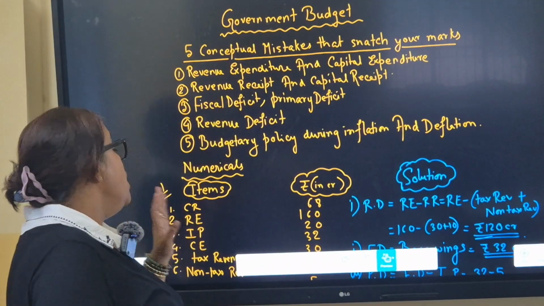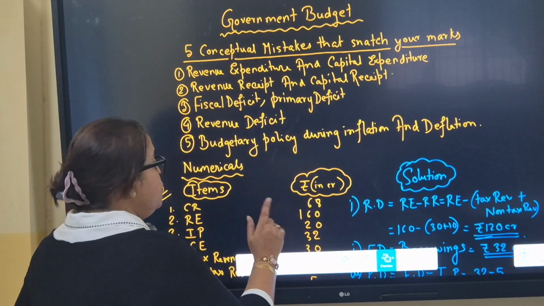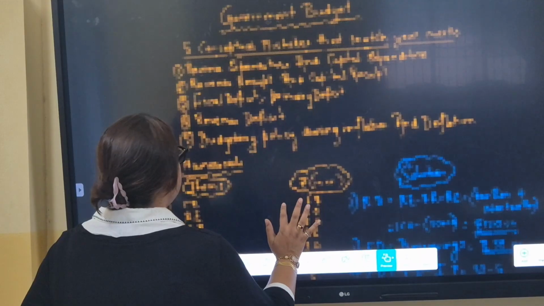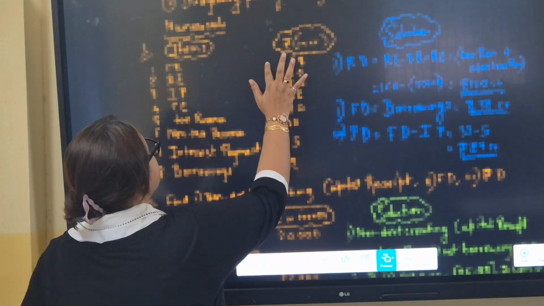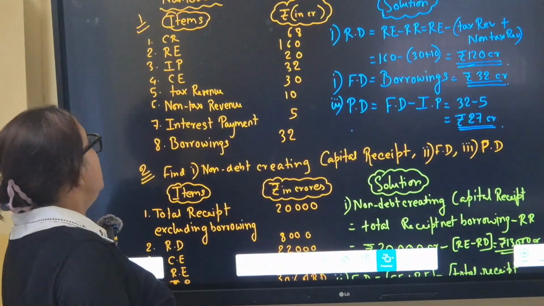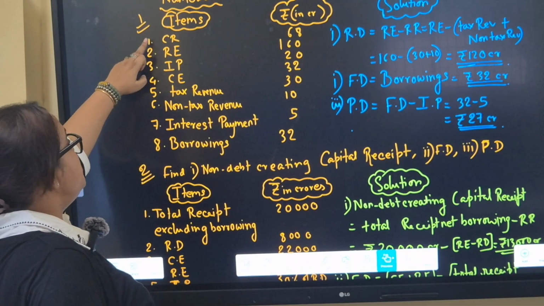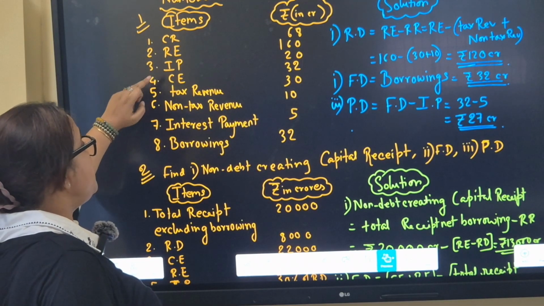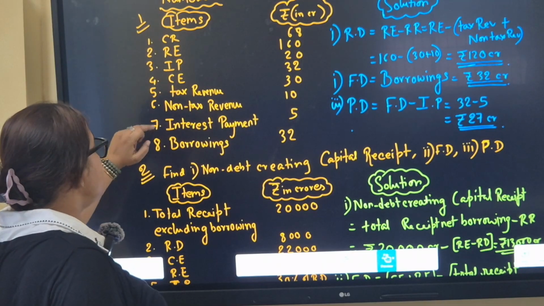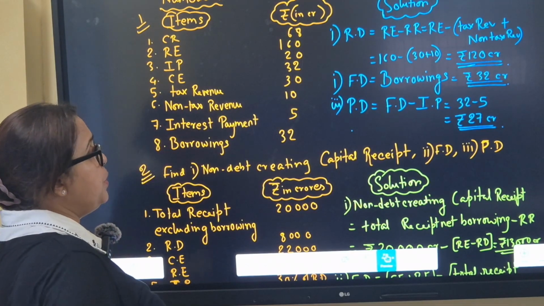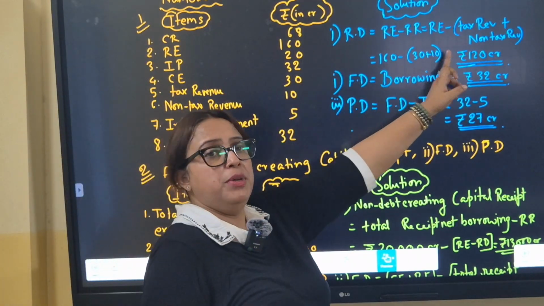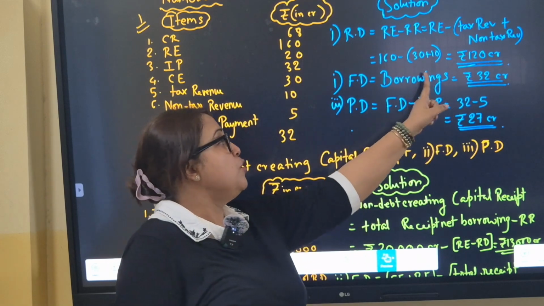That's it. So if I talk about numericals, there are a few numericals I have done for you. In this numerical, there is capital receipt, revenue expenditure, interest payment, capital expenditure, tax and non-tax revenue, and borrowing. Just go by the formula. Please note the board and go by the formula.